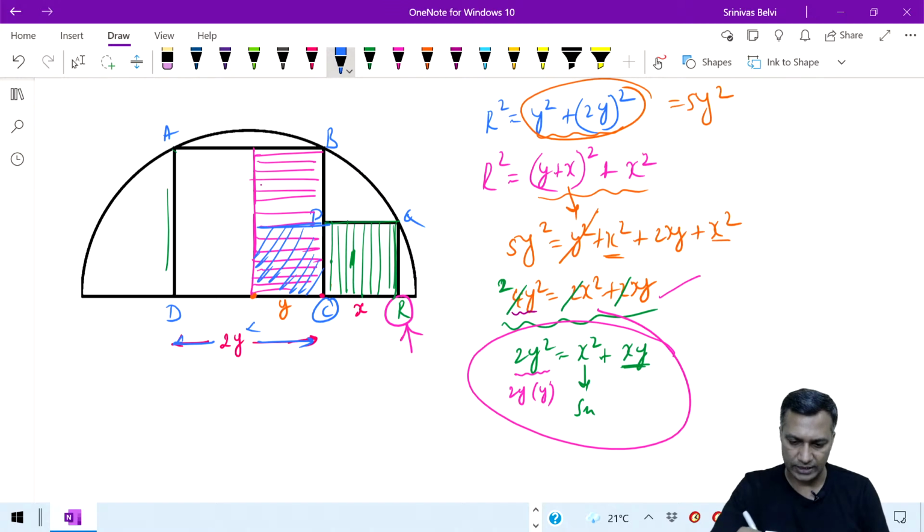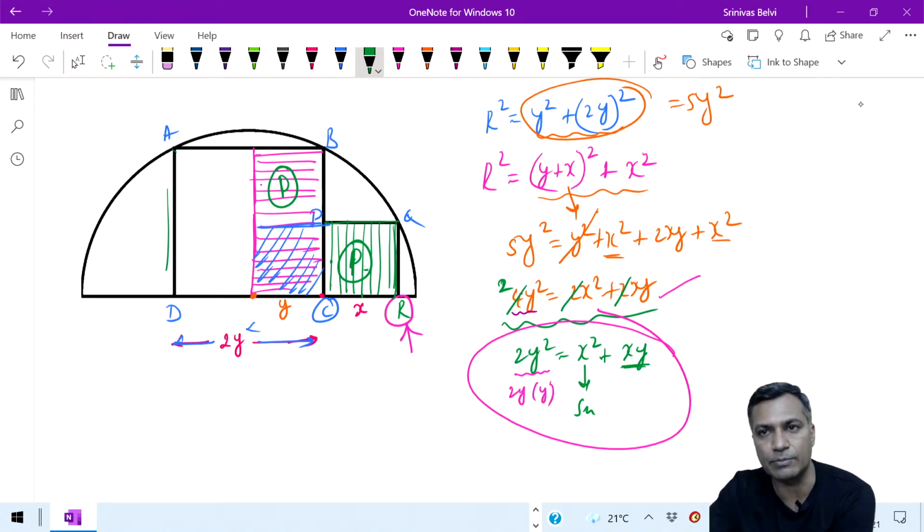Therefore, you are trying to say that this piece, let me call this piece as P, is equal to this piece because the other piece is common. That is all I am trying to tell there. So, if this piece is equal to this piece, then naturally all the pieces are nothing but 4 times that particular piece.